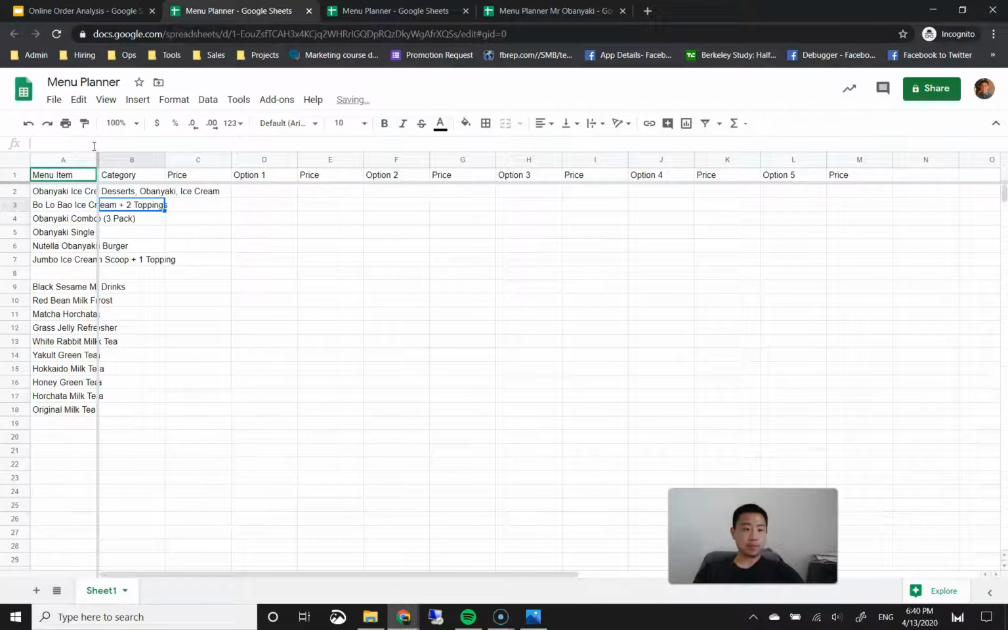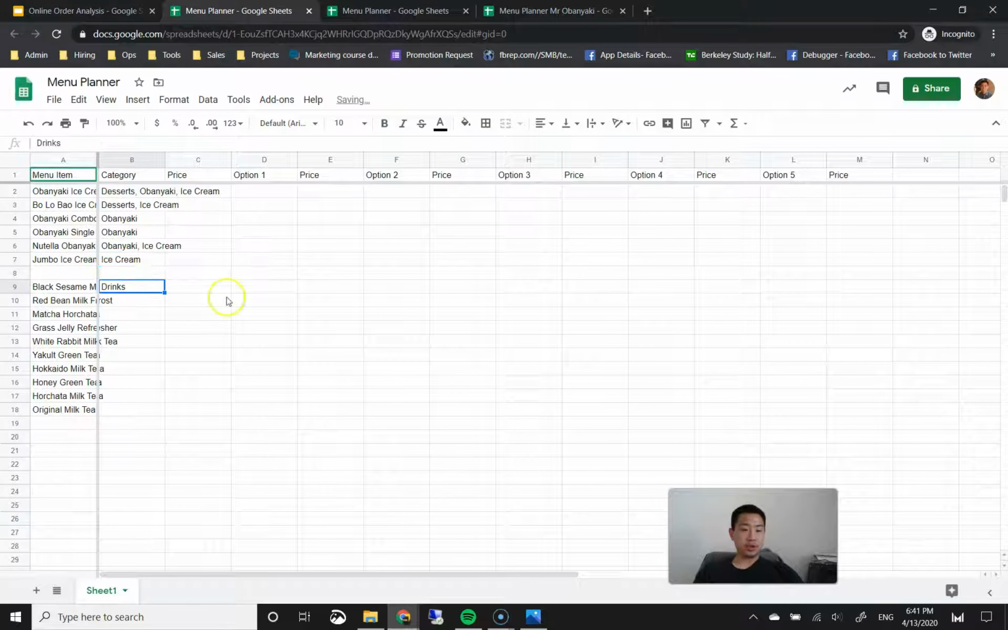Okay, so the second one, for example, can just be a dessert, but doesn't have an obenyaki, but it does have ice cream, so I'm going to put the ice cream category in there. This one is just obenyaki only, so I'm going to put the obenyaki category. This one is also obenyaki only. This one is obenyaki, and it's a burger, so it actually has ice cream in the middle. And this one is just ice cream.